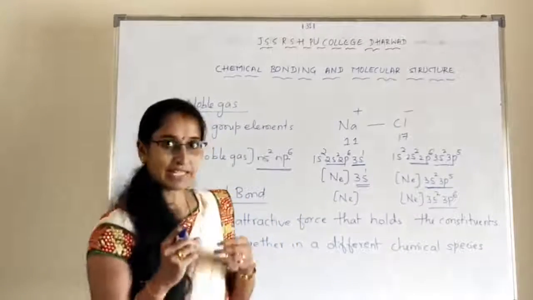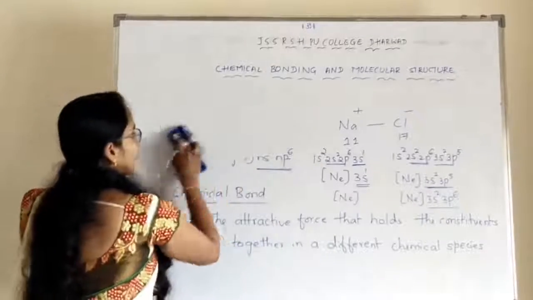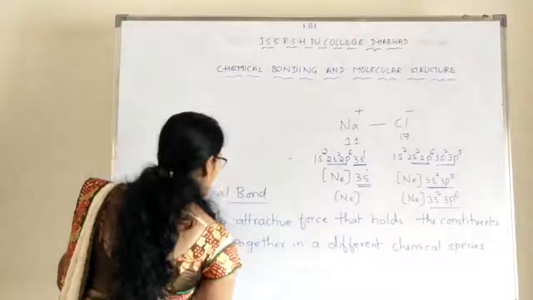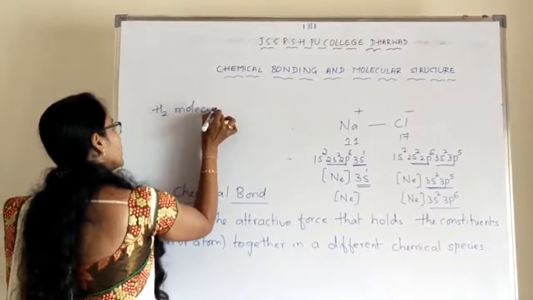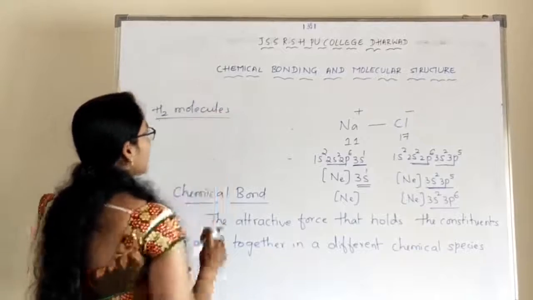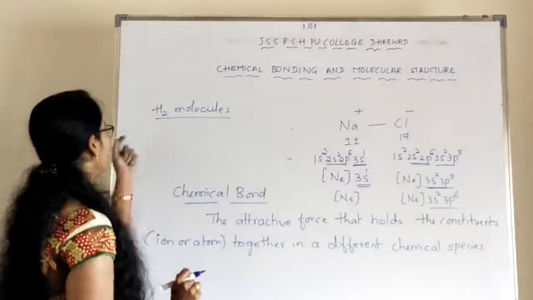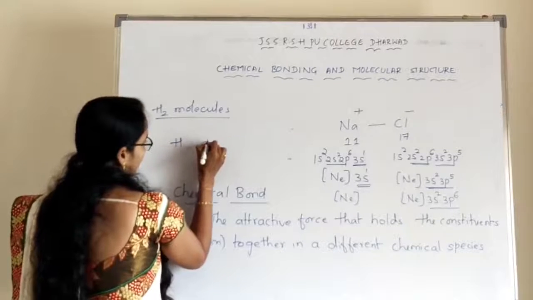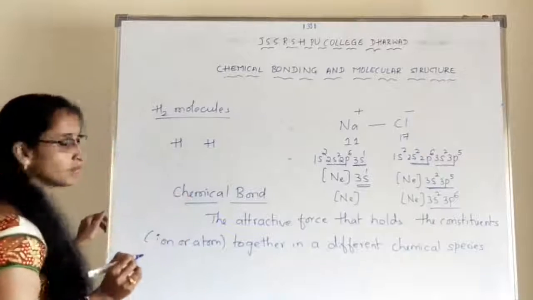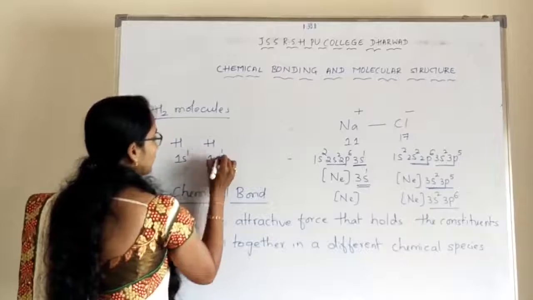So I will take one more example, that is the hydrogen molecule. This example I explained in the bridge course also. So how are hydrogen molecules formed? A hydrogen molecule is having 2 hydrogen atoms, right? Each is having one electron. So 1s1, 1s1.